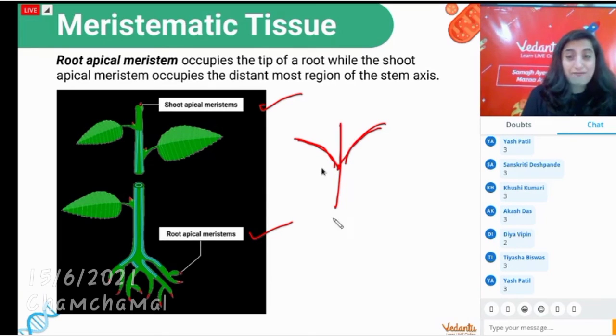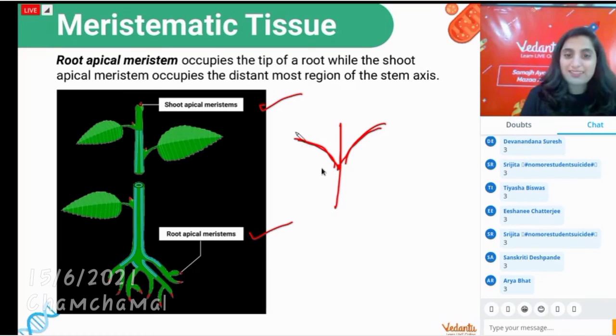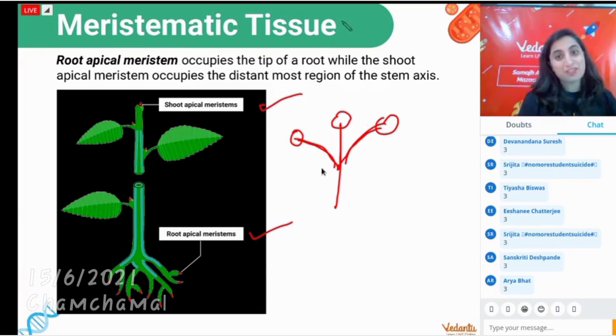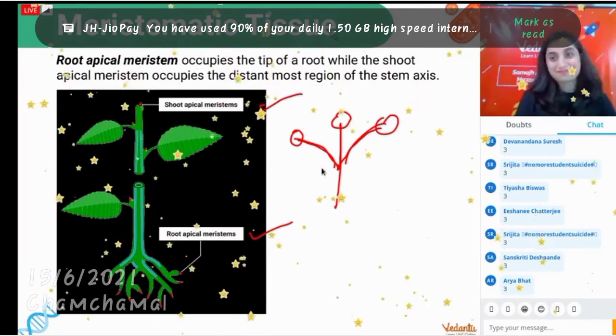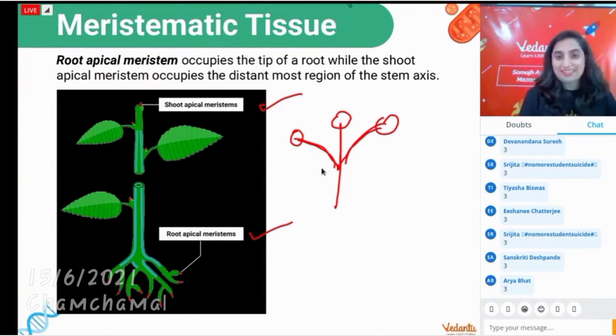This is the main stem. How many shoot apical meristems? 3. 1, 2, 3. Three tips of the stem. Very nice. I am super happy that you applied logic and answered it. Very well done, guys.